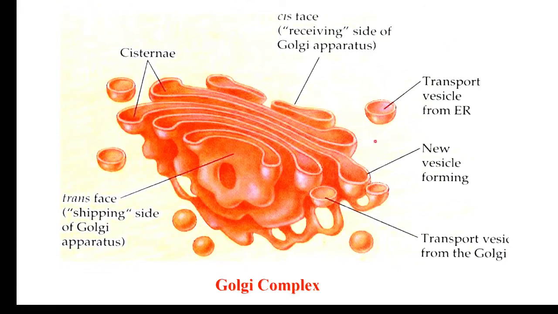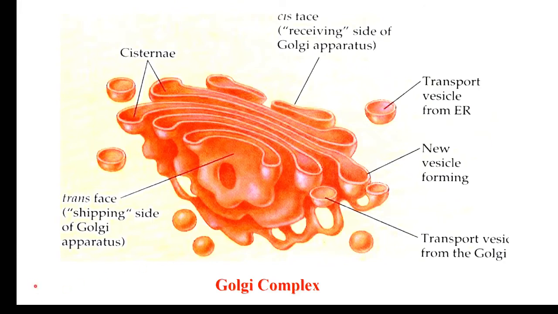It has transport vesicles. They come from the endoplasmic reticulum, and these transport vesicles on the trans phase have been cut from this Golgi complex. So Golgi complex is the middleman. It is the export unit or shipping unit, processing unit, refinery center, or the middleman. It is called dictyosome in the plant. So this is the Golgi complex. Again we show a one dimensional structure in the figure, but this is also a three dimensional structure.